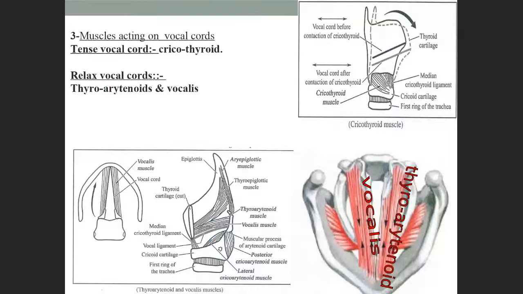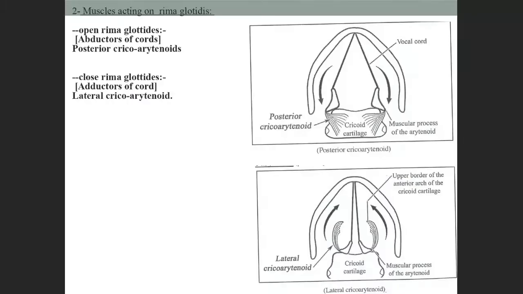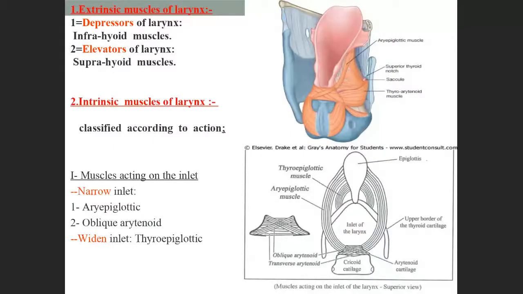So if you want to write 3 or 4 muscles, in this there are subdivisions. Not one, you have to write 3 or 4 according to the question.